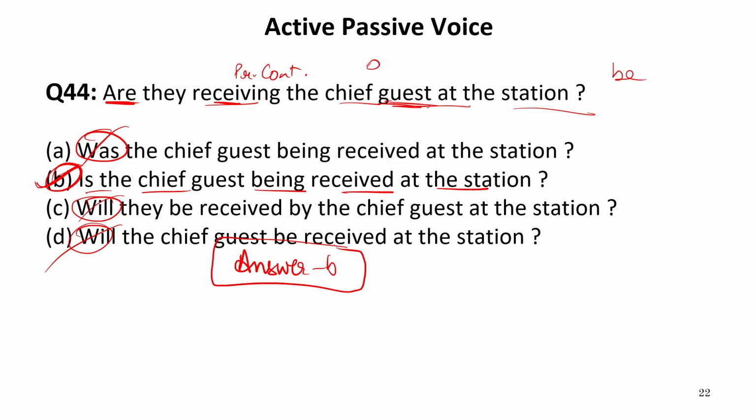These types of questions are very simple. You can easily do them within a particular duration of time, within 2 or 3 seconds, within 1 or 2 seconds, just because you have to go through the options, and it will be very easy for you to select that particular option which is the correct passive voice of the given active sentence. Now let us move to the next one.